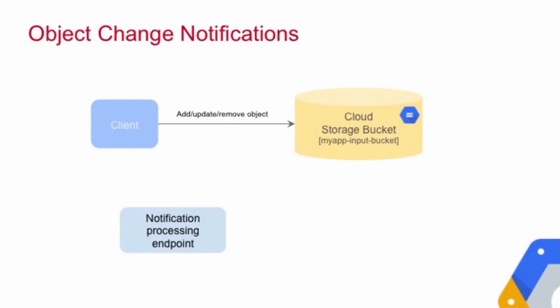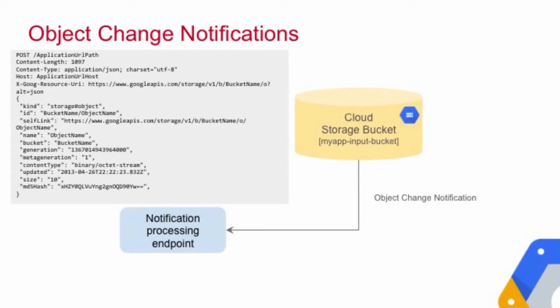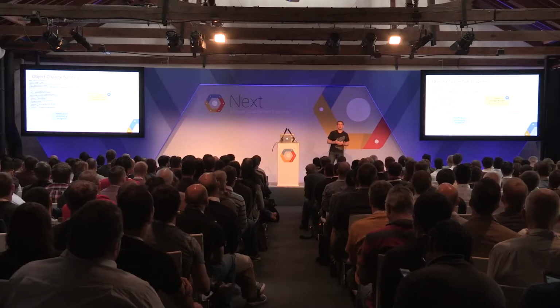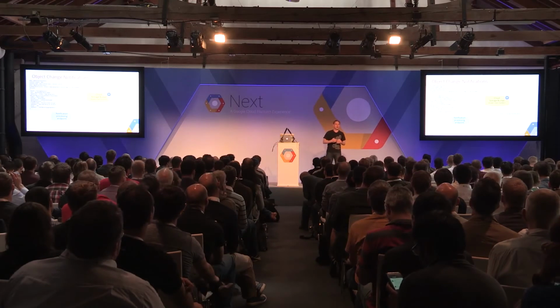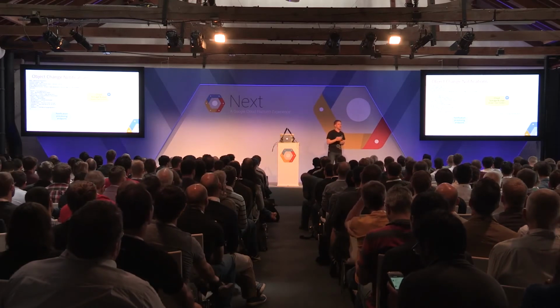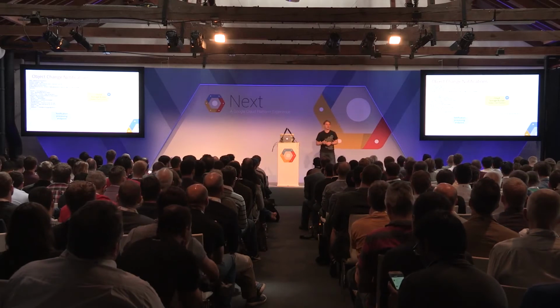And now if a client, in our case the phones, are adding videos, every time the upload is finished, a change notification gets triggered. And that basically is a JSON document that gets sent to the endpoint that you registered. And it has data like the name of the file, the bucket name, creation time, an MD5 checksum, and stuff like that.